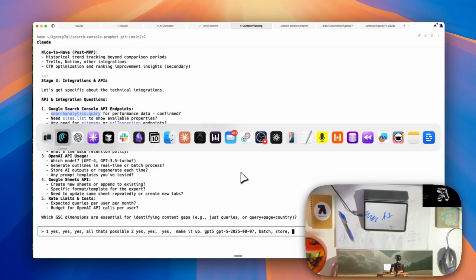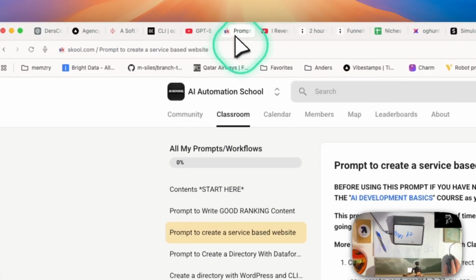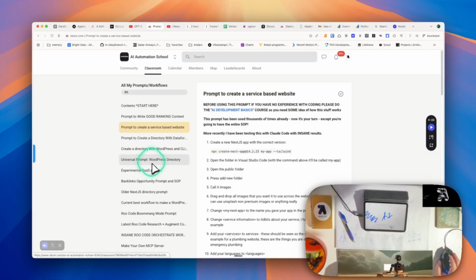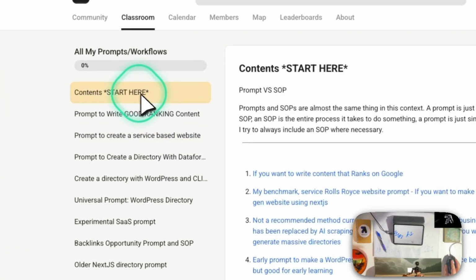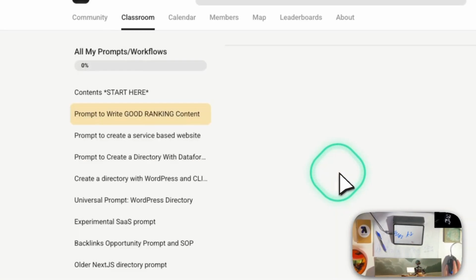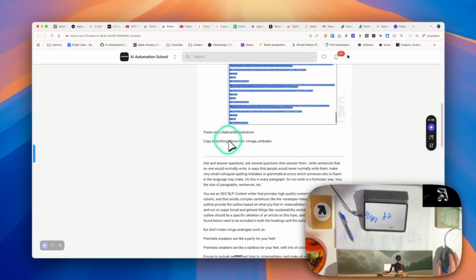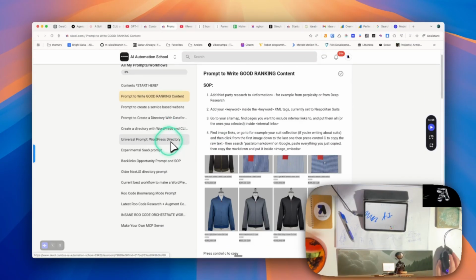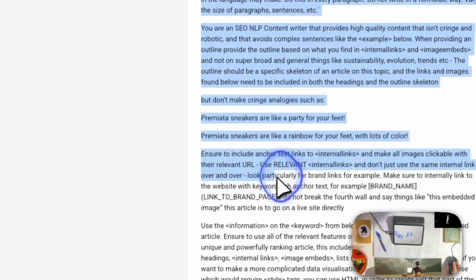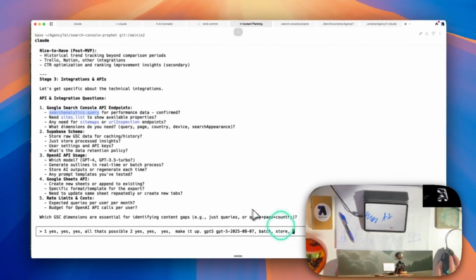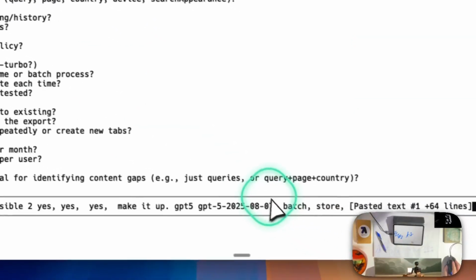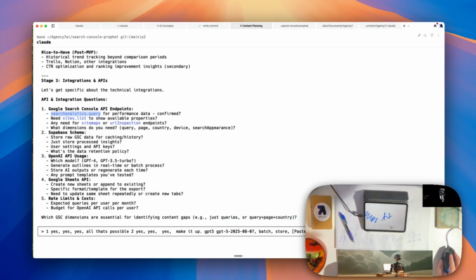There are good ones. Let's go to income stream surfers. That's workflows, all prompts. Content starts here. Want to write content that ranks on Google. SOP. Universal prompt. Okay. We'll just use this for now. And then we'll try that prompt template. And then Google Sheets API, create new sheets or append to existing.